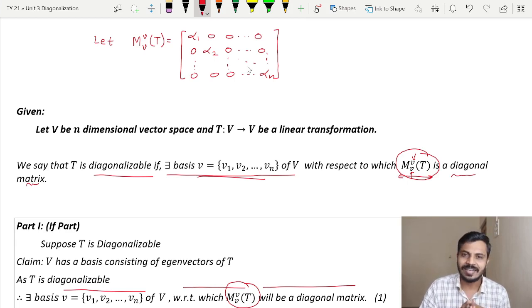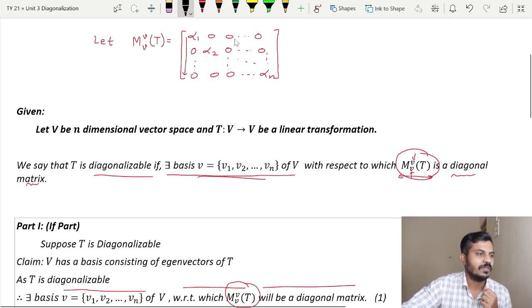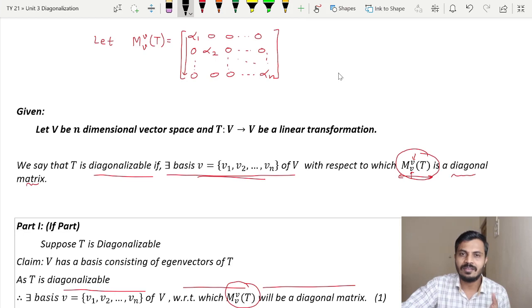Now whenever we are writing a certain linear transformation in matrix form, the first column gives us the coefficients of the first equation. Which equation am I talking about?